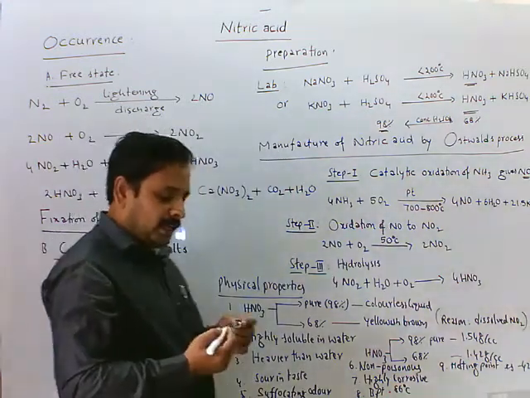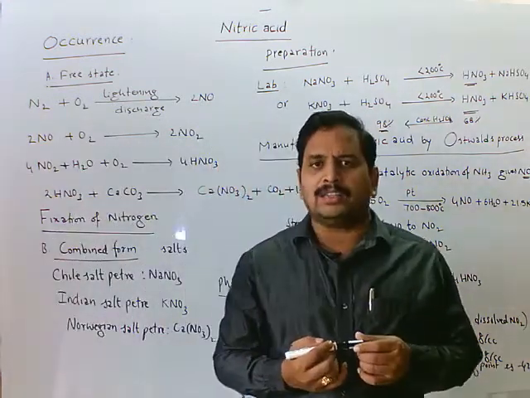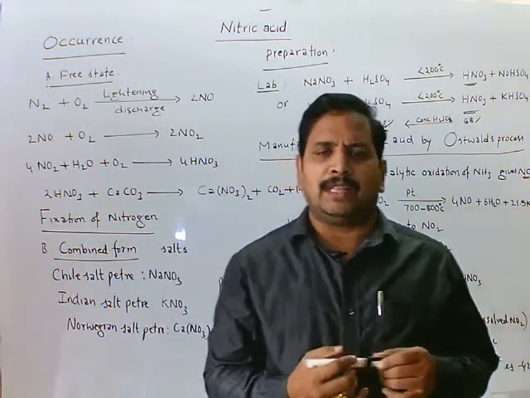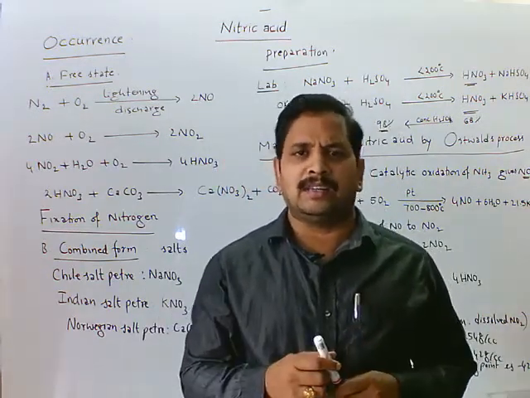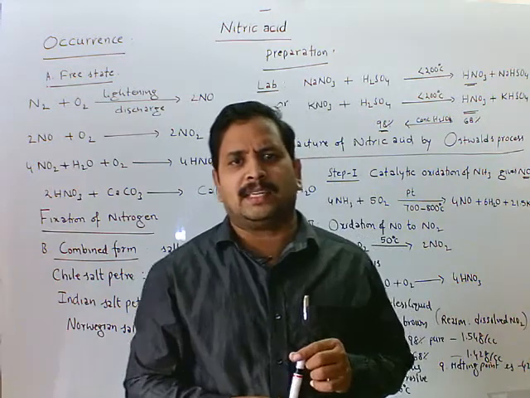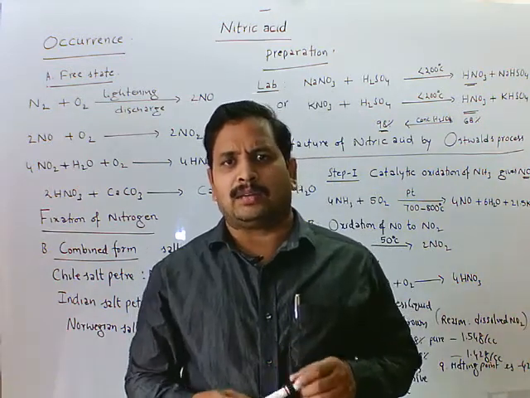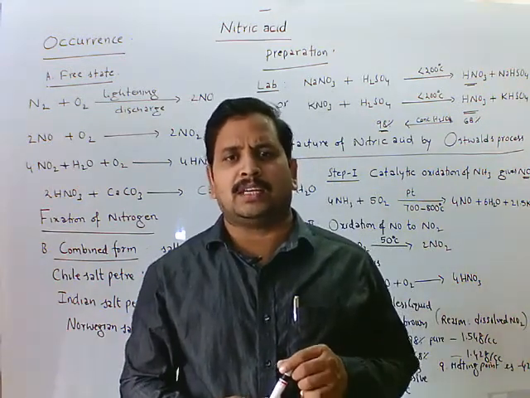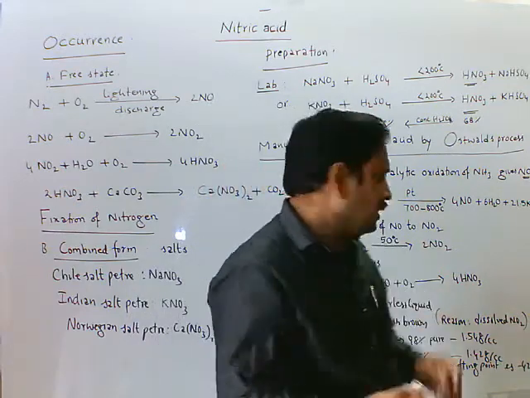This nitric acid forms a constant boiling mixture with water. In that composition, 68% nitric acid, 32% water. This boiling mixture boils at 121 degrees Celsius.